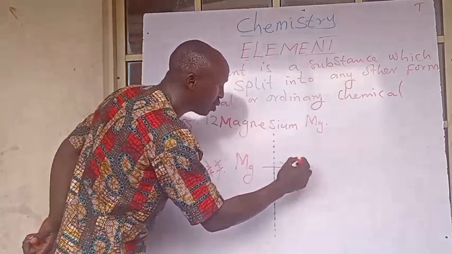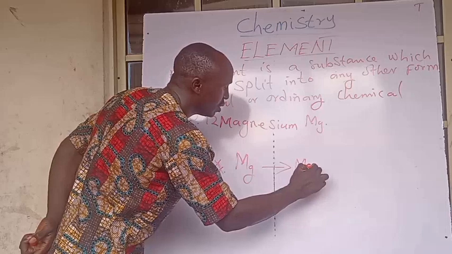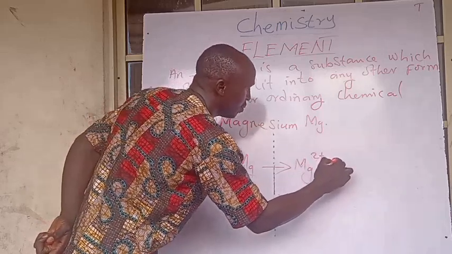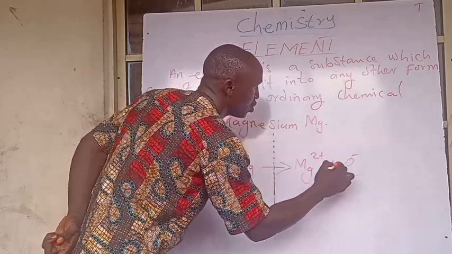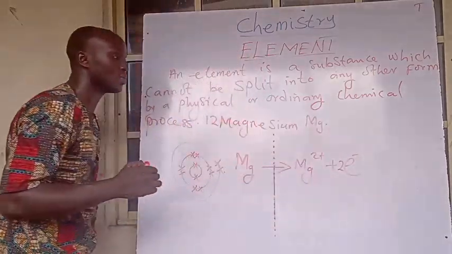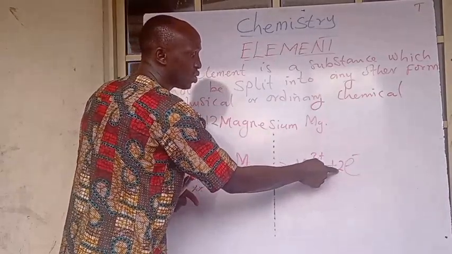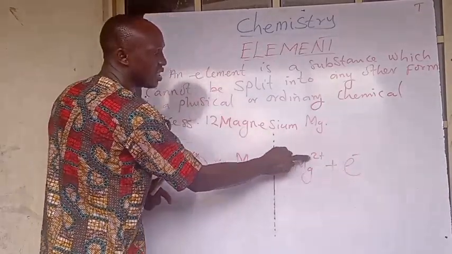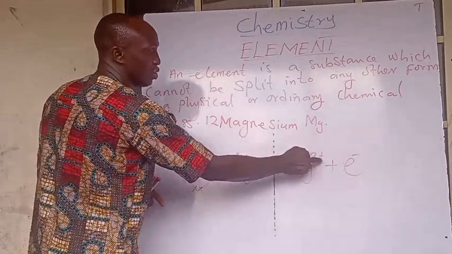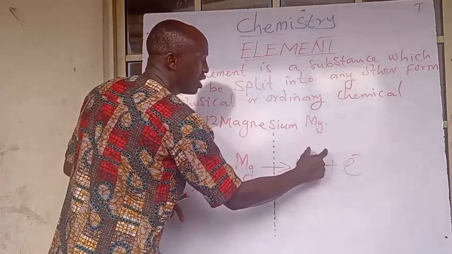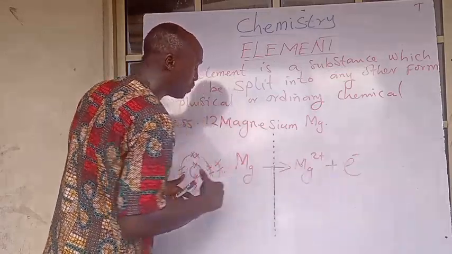So it gives electrons, it becomes Mg2 positive, with the loss of 2 electrons. Sometimes you don't need to write the 2 electrons, but already you've seen it here that it has become positively charged with 2 electrons. It means that 2 electrons have been given out.